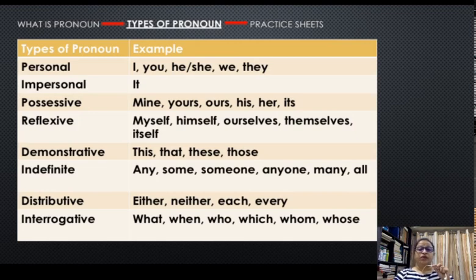Again, pay attention. Pronouns that refer to the person or people speaking or writing are called first person. The words that we are using when we are speaking or writing, the pronouns that we are using for ourselves. What are those pronouns? I and we, if we are part of a group. So we and I are the first person pronouns, right?